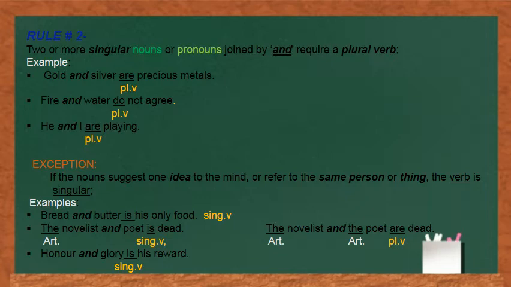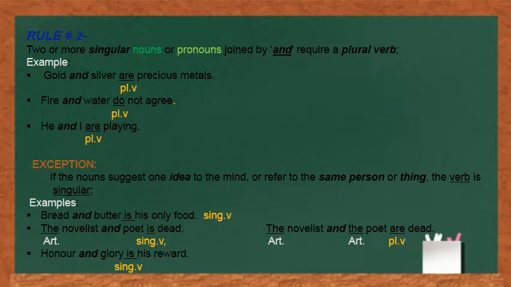Means in the sentence, if we have two nouns and they are joined by the word and, but if they are referring to the same person or same idea or same thing, we will not use a plural verb, instead we will use a singular verb. For example, bread and butter is his only food.